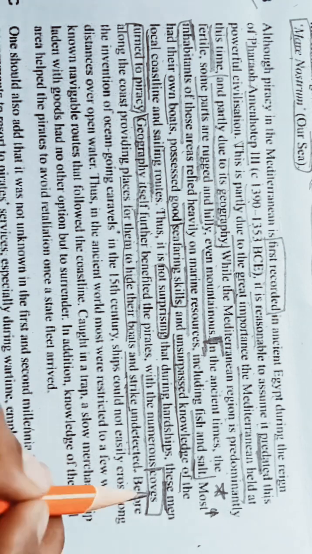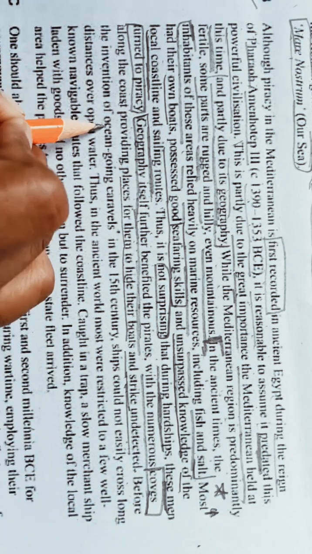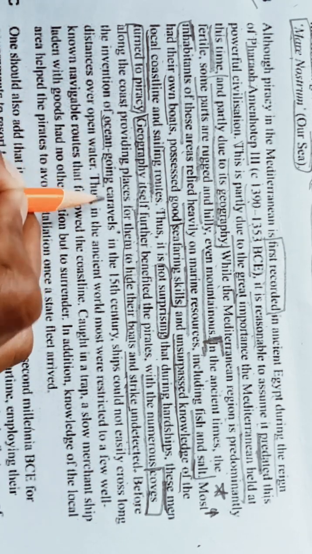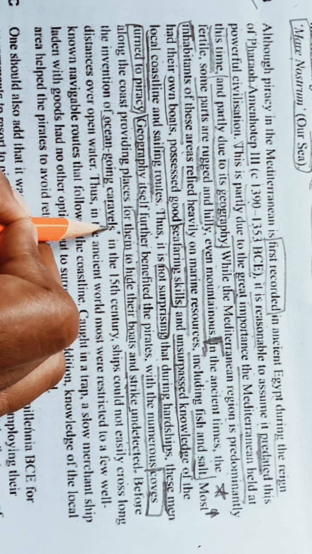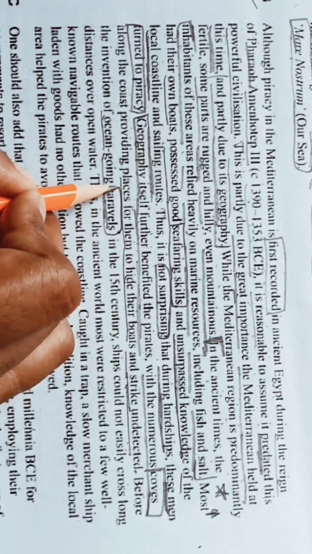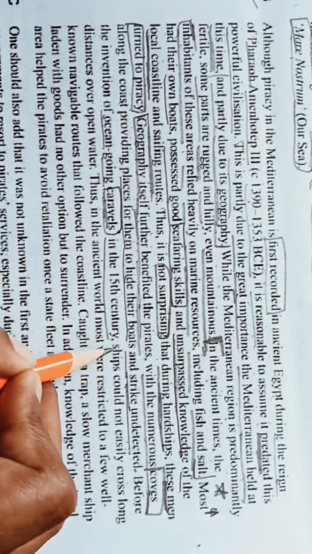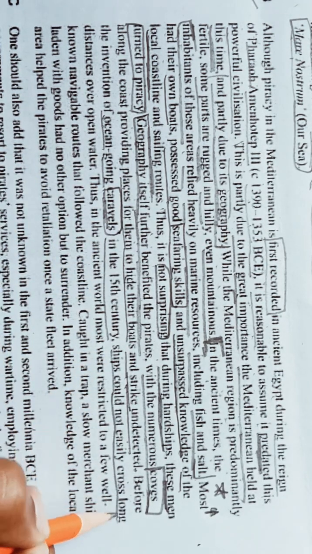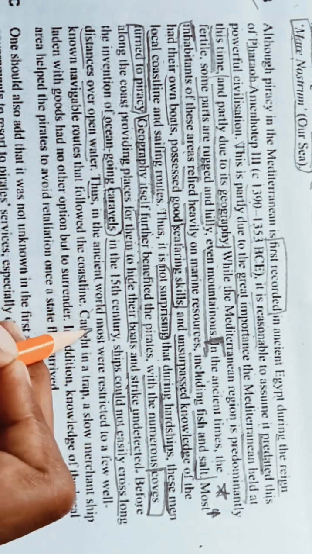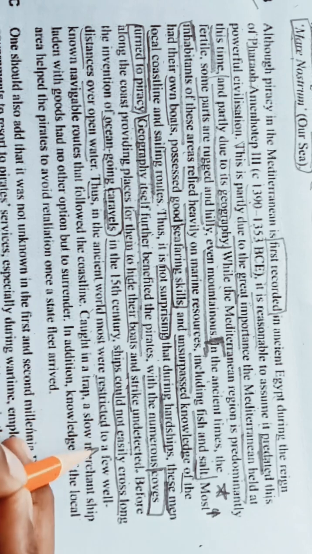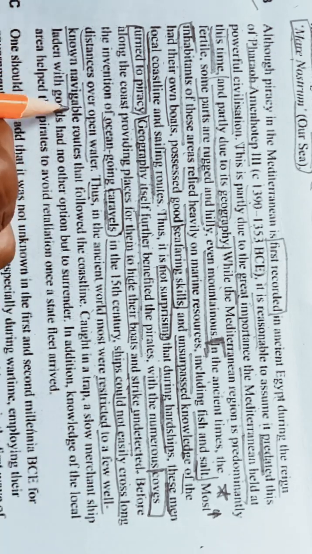Before the invention of the ocean-going caravel. What do you mean by caravel? Caravel means a light sailing ship of the 15th, 16th or 17th century. In the 15th century, ships could not easily cross long distances over open water. Thus, in the ancient world, most were restricted to a few well-known navigable routes.